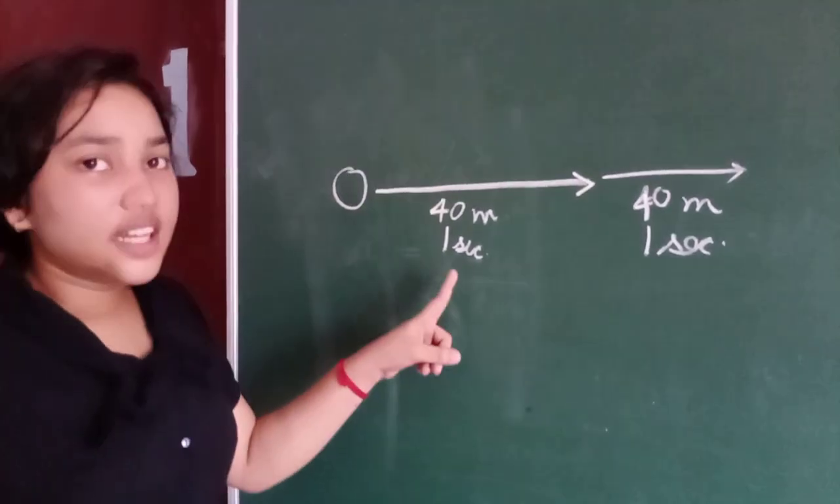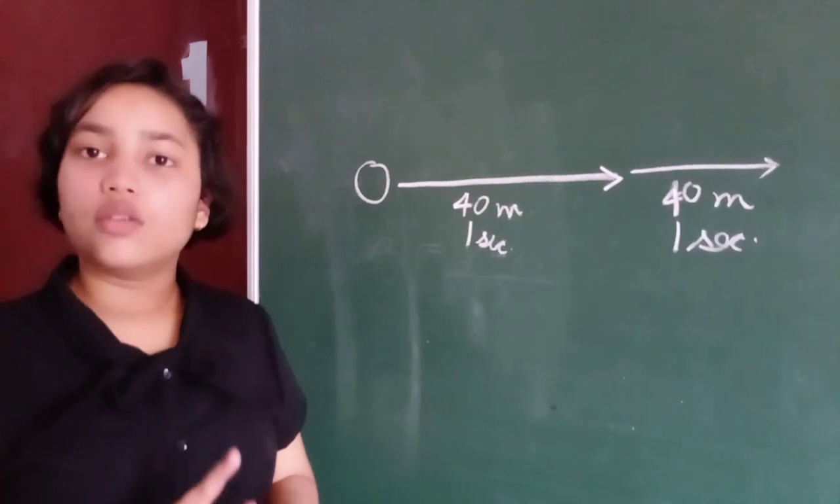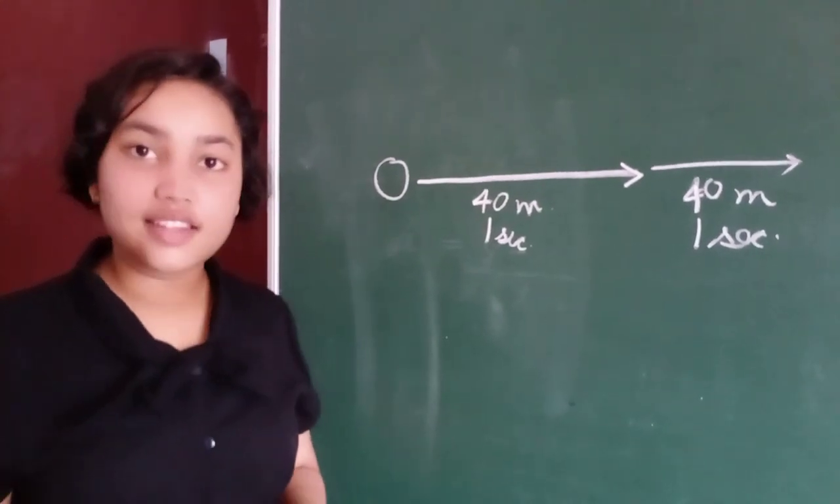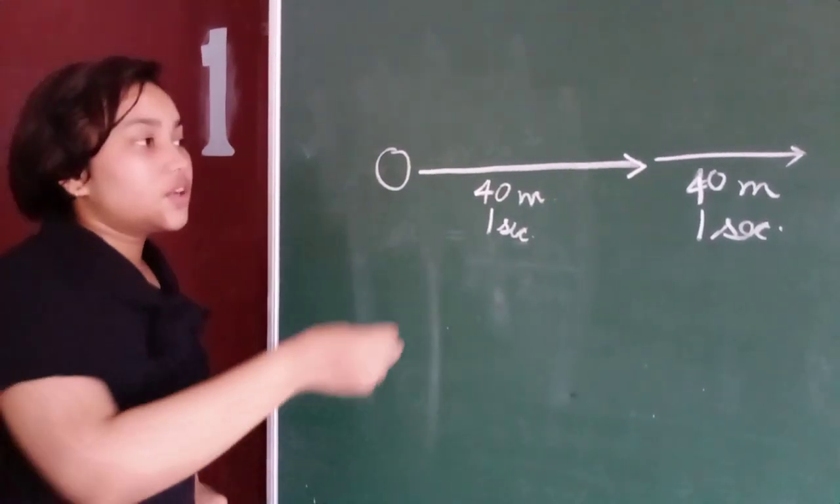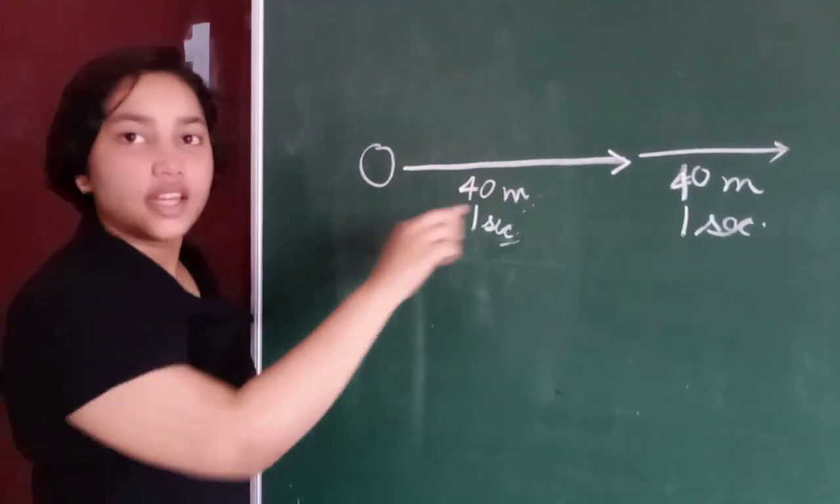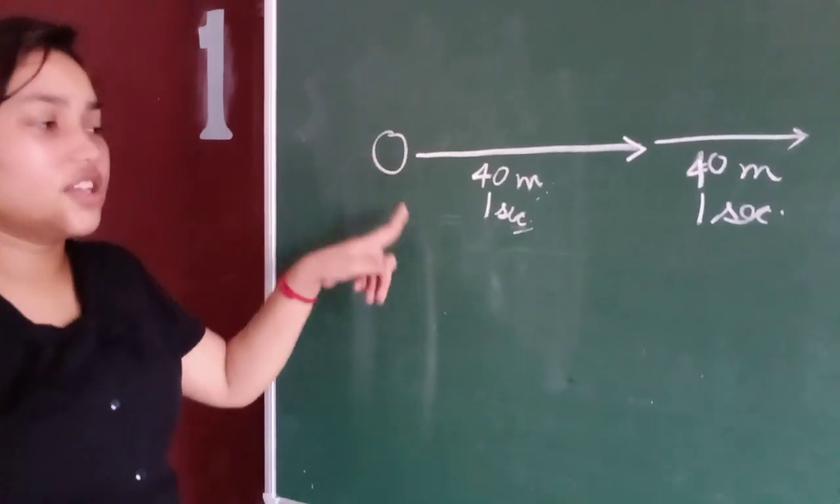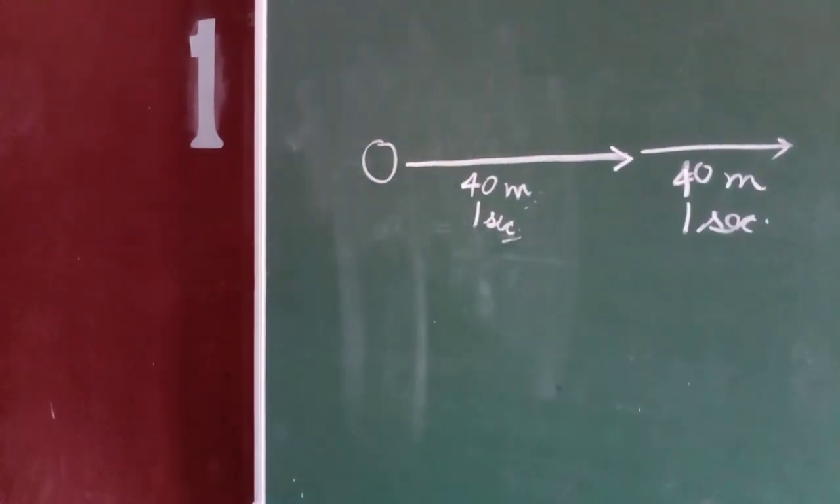So if the object is having uniform speed, then acceleration is always 0. Acceleration is always 0 because there is no change in the velocity. There is no change in velocity, thus the acceleration will be 0.